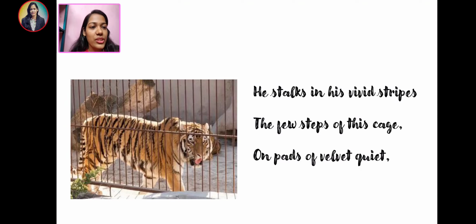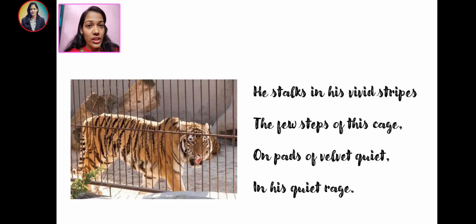The first paragraph here, as you can see: he stalks in his vivid stripes the few steps of his cage, on pads of velvet quiet, in his quiet rage. So as you can see, children, the stripes of the tiger are so vibrant, clearly visible to each one of us. In his vibrant stripes, he's just walking along the distance which is in the cage. He's just stalking from one place to another place of his cage on pads of velvet quiet.